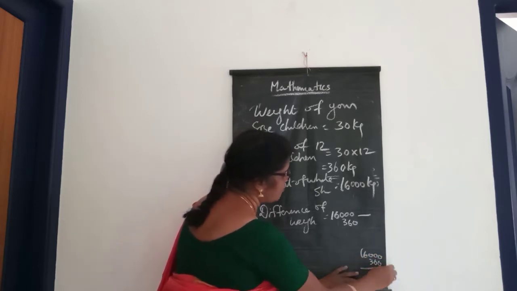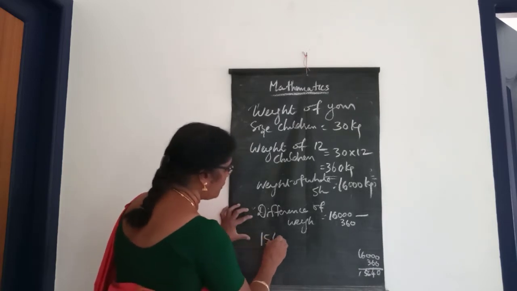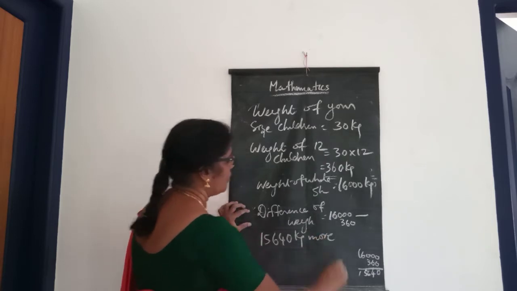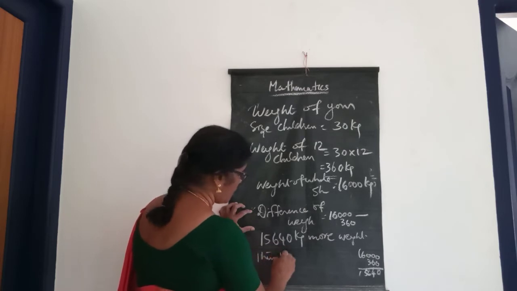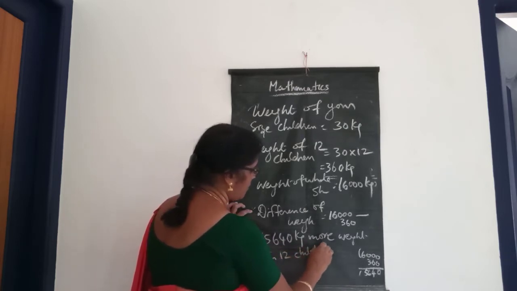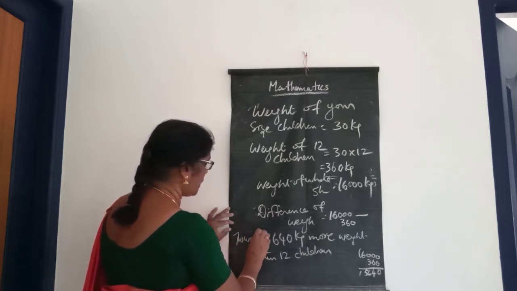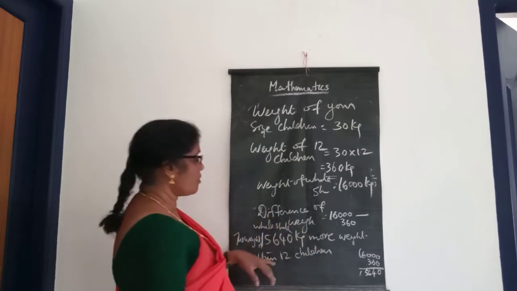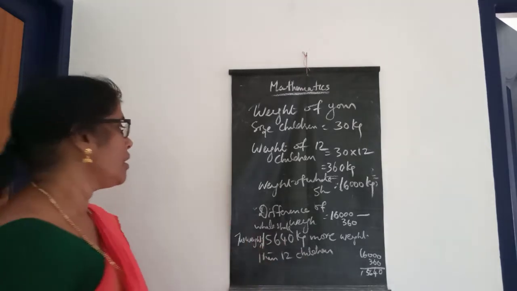Then what is the answer? 15,640 kilograms. The weight of the whale shark is 15,640 kilograms more than the 12 children. Okay.